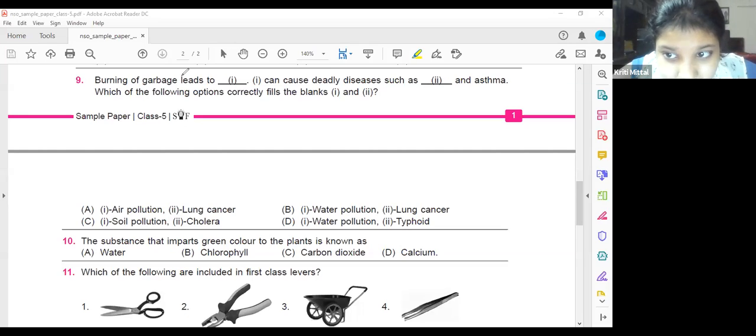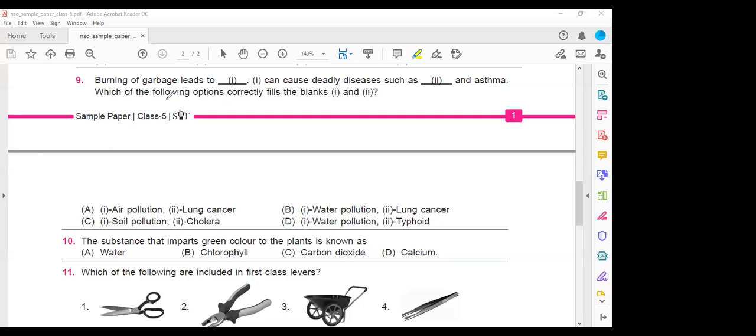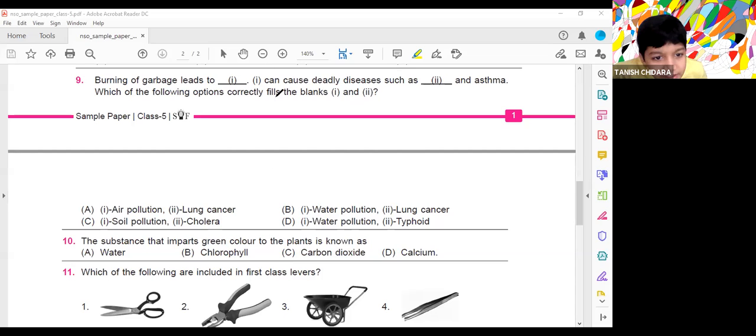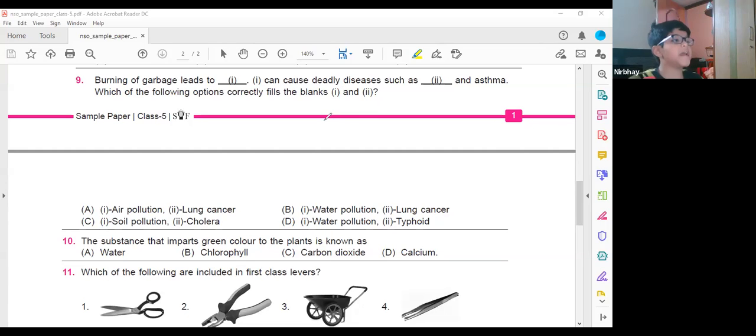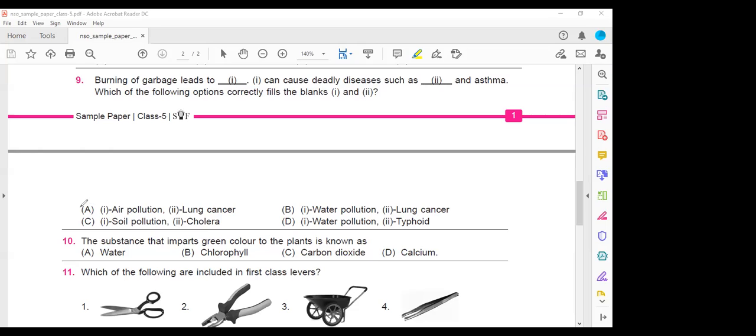Ma'am, A. Air pollution and lung cancer. Burning of the garbage leads to what? Soil pollution, air pollution or water pollution? A is the correct answer. Burning of the garbage leads to air pollution because when you burn garbage, it releases harmful chemicals into the atmosphere. If you inhale such gases, you get affected with deadly diseases like lung cancer or asthma.